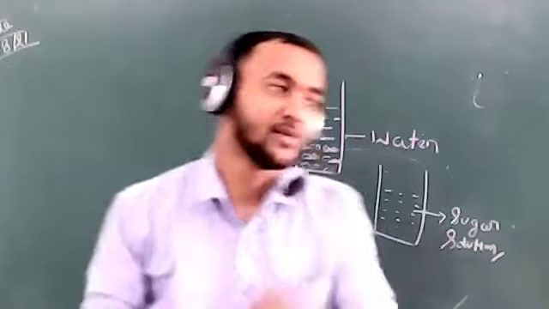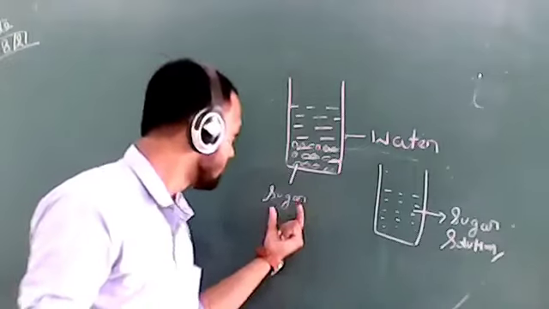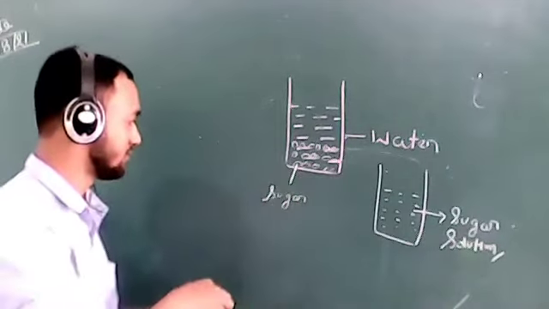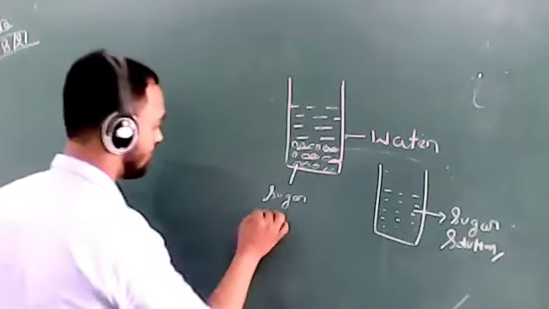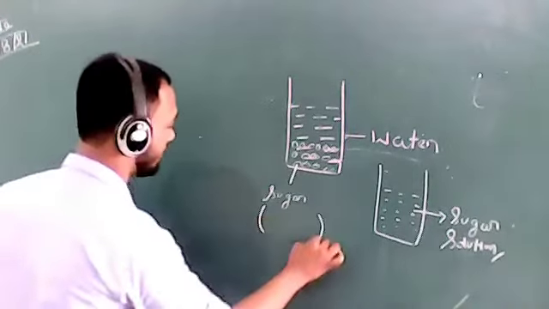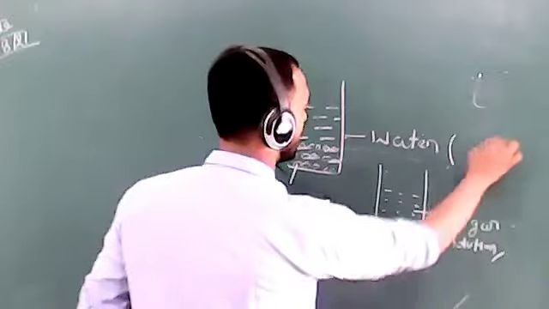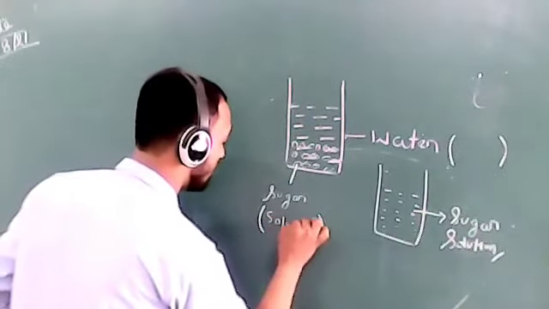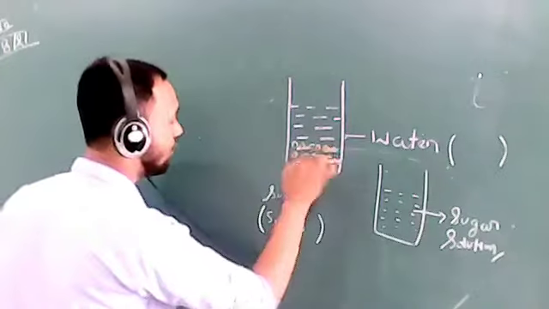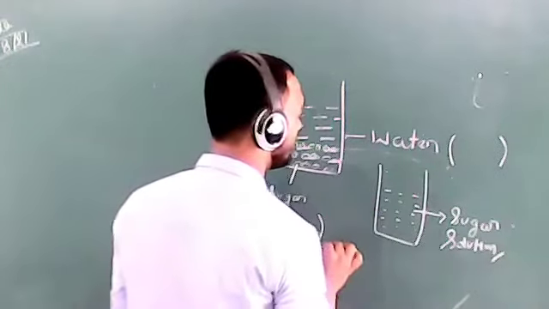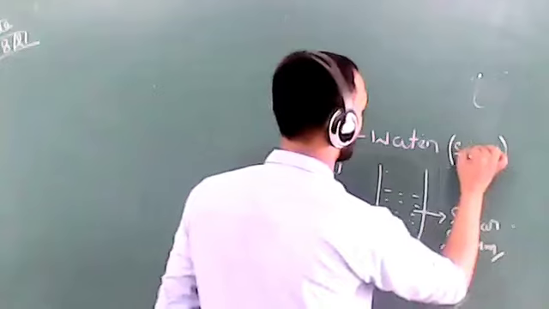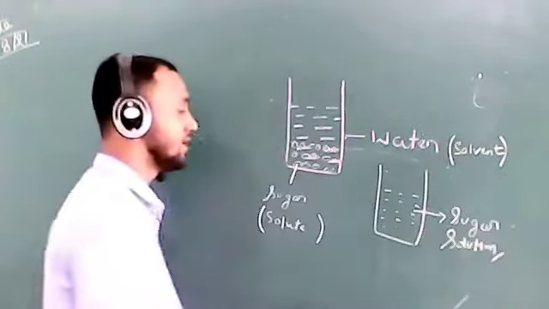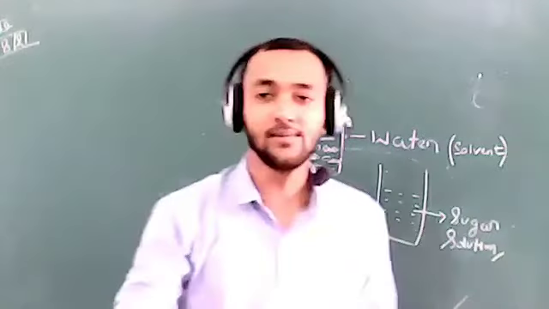Harshit Kaushal, tell me, what is sugar here and what is water here? What do we term for sugar? Sir, sugar is solute. Very good. Solute means this is going to dissolve in water. And what is water? Solvent. Okay, good. And sugar syrup is solution.